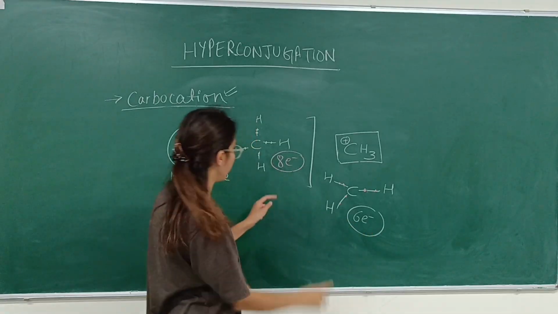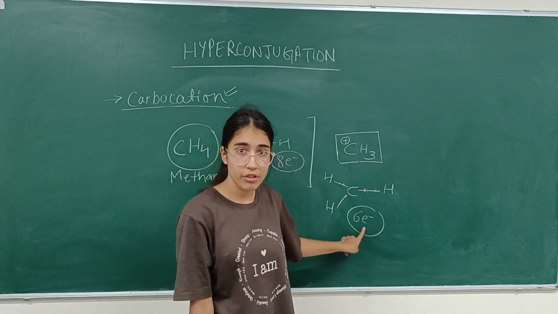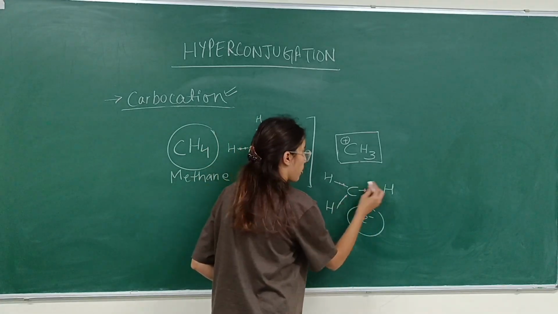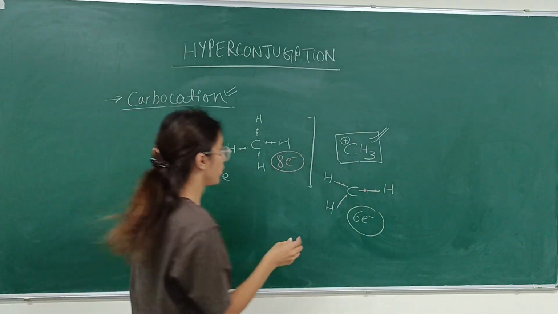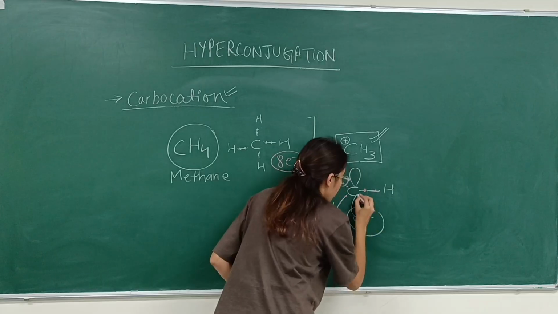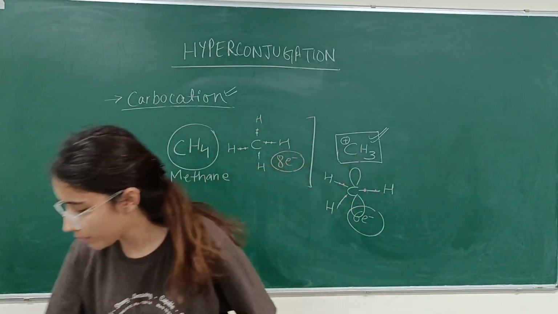So in the previous case the octet is complete with 8 electrons, but here it is 6 electrons. So it is electron deficient. This kind of species we call carbocations, and we represent it by this, where no electrons are there.